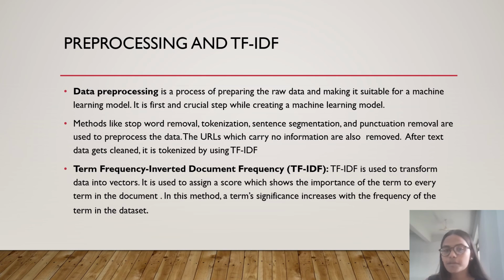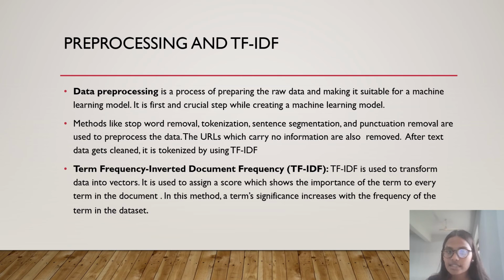As we all know, pre-processing includes processing of raw data, and we have to make it suitable for the machine learning algorithms. It is an important step and the first step for creating a machine learning model. It begins with removal of stop words, tokenization, sentence fragmentation, and punctuation removal, which are used to pre-process the data. The URLs which carry no information are also removed. Null cells and empty cells are also cleaned.